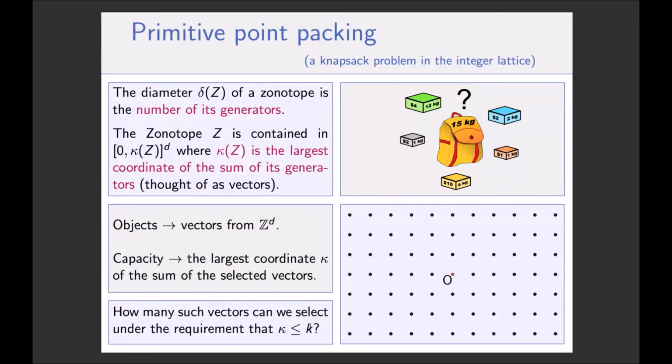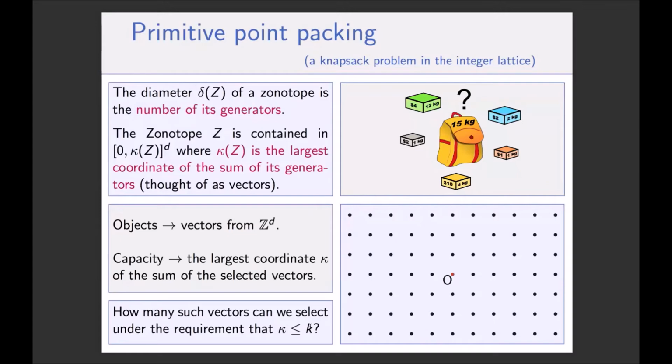Okay, but let me explain what packing problem we can put the computation of delta_z(d,k) into. Actually, it's very simple. You want to select the generators of your zonotope, and you want to select as many as possible under the constraint that the sum of the generators has, for its largest coordinate, something that is smaller than k.